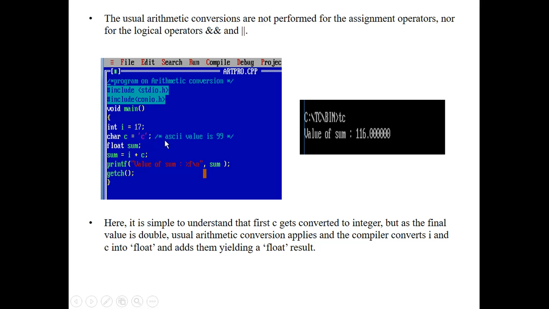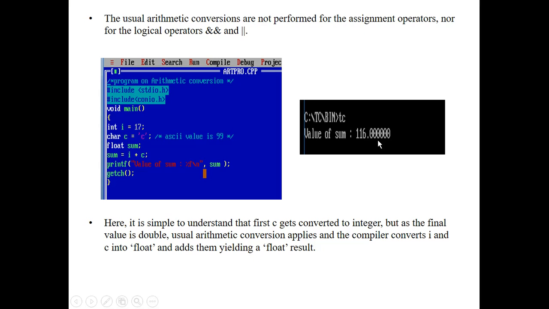Next, as in the last program, it converts c to its ASCII value, assigning the ASCII value 99 to c. Then it adds both, that means 99 plus 17 gives 116. Next, the sum is of type float. That's why the float value is converted, and that's why we get the output as a float value, that means 116.000. Because the sum is of type float, we get the output 116.00.